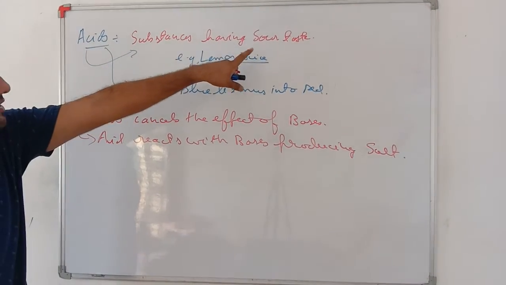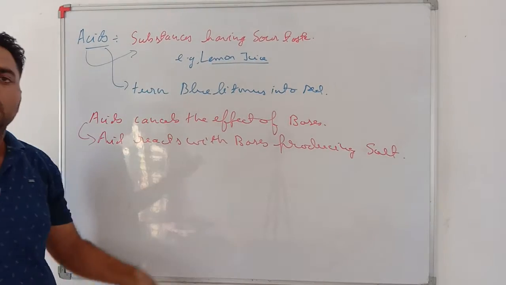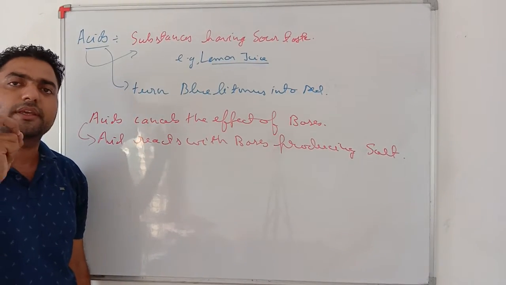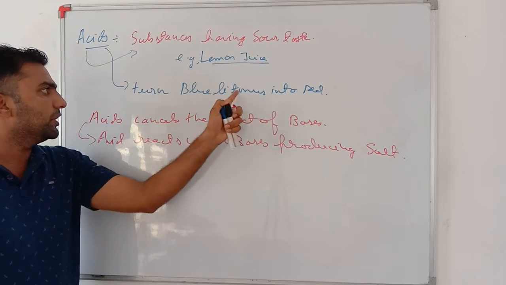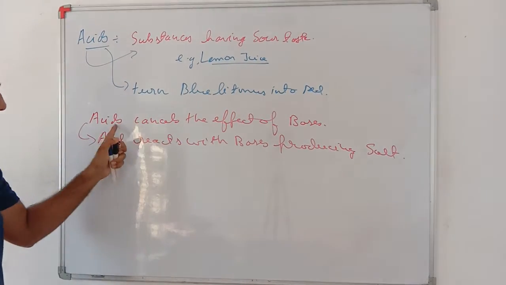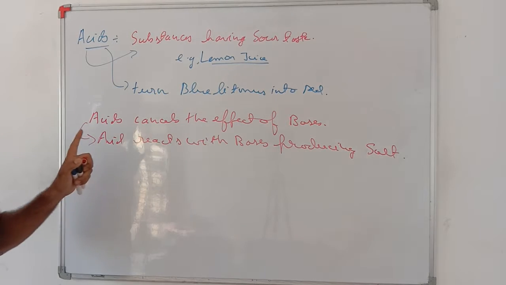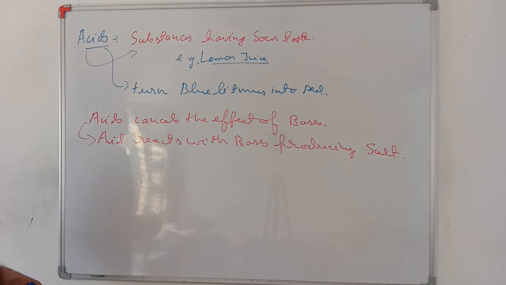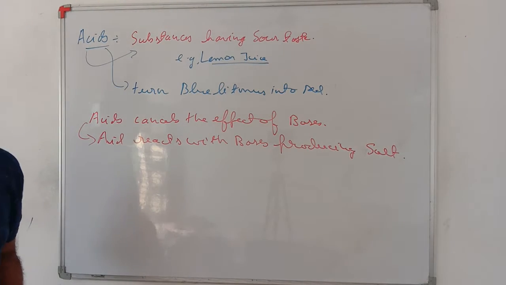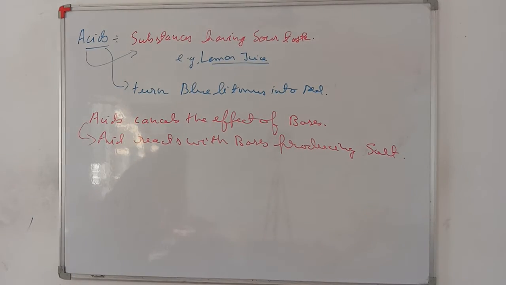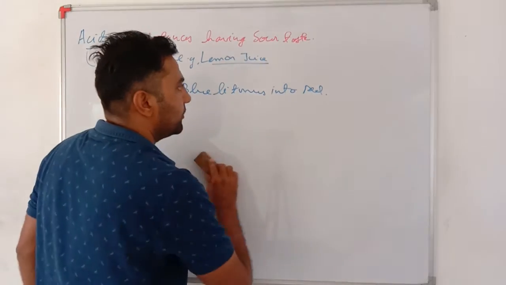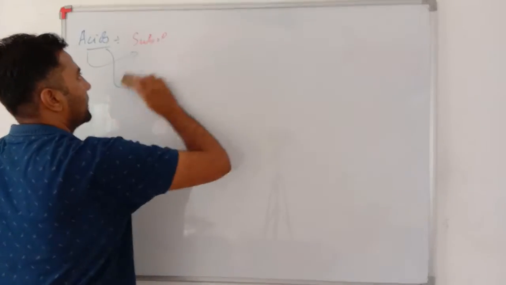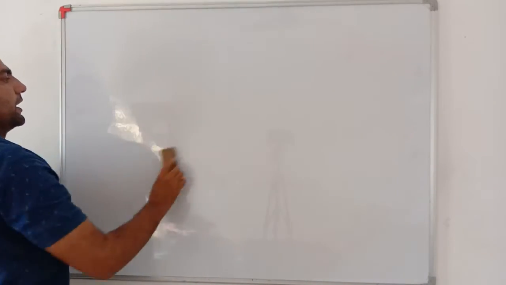What are acids? Acids are substances having sour taste. Example is lemon juice. Lemon juice is sour in taste because it is having acid in it, that is citric acid. Acids are substances which turn blue litmus into red. Acids cancel the effect of bases, and acids react with bases producing salt. See my dear students, basically we are getting acids from two sources. One is natural source and one are man-made acids.